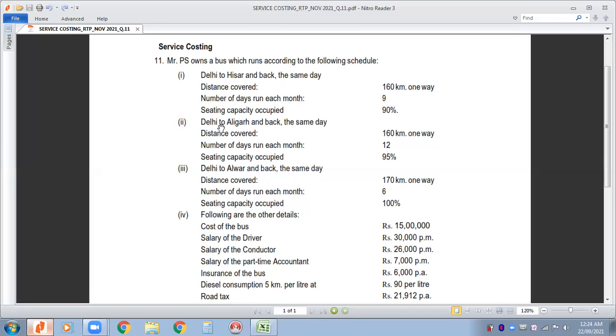Second information tells Delhi to Aligarh. Aligarh is another city. वहां पर वो ट्रैवल कर रहा है and that is again 160 kilometers one way. On the same day it returns. So 160 kilometers going and 160 kilometers coming. ऐसा महीने में कितना days हुआ है? Number of days run in each month 12 days. Sitting capacity occupied. अलीगढ़ जाते समय 95% occupied रहता है and 5% empty.